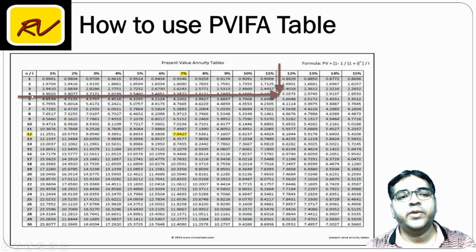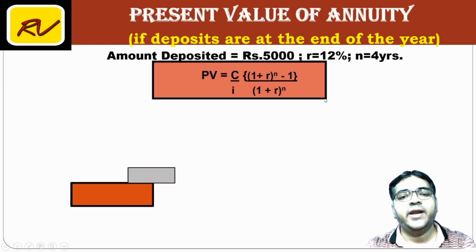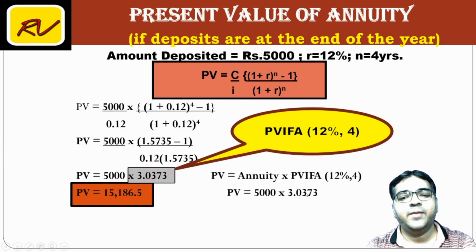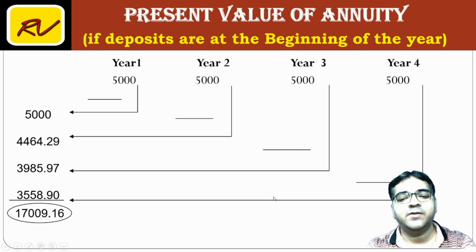So this is present value annuity tables. 4 years का रो देखना है. 12% is our rate of interest. So this value 3.0373. This is readily available. So as I said, 3.0373 directly multiplied by 5,000 will give us the value.